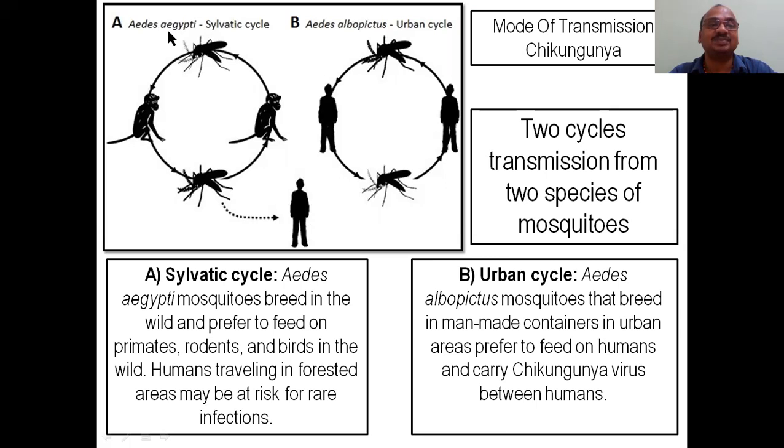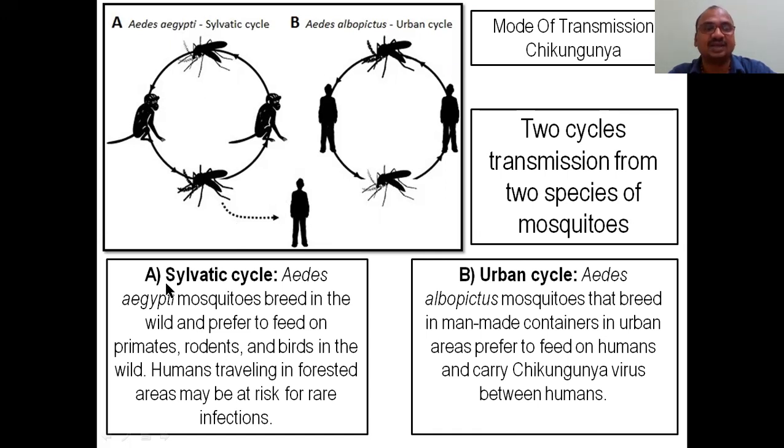Here, Aedes aegypti is the main vector. It bites the infected monkey, and then the mosquito bites a second, uninfected one, so that it also becomes infected. Like that, the virus is circulated among them. Also, when people are going through the forest, it may bite them. So the human chance is less in this cycle.